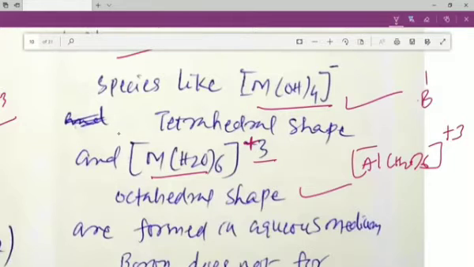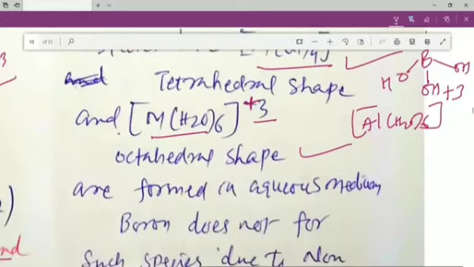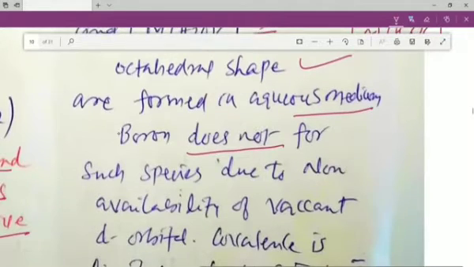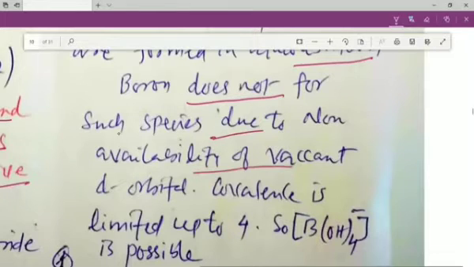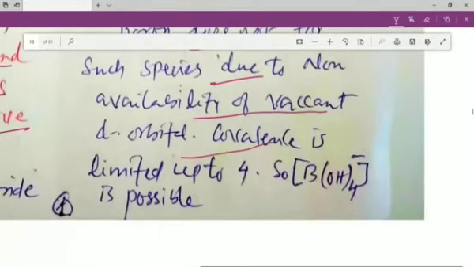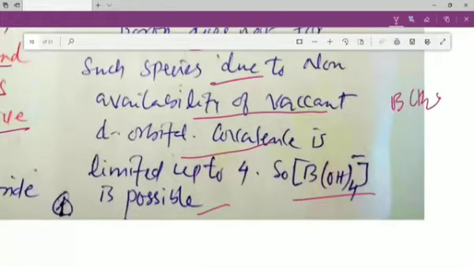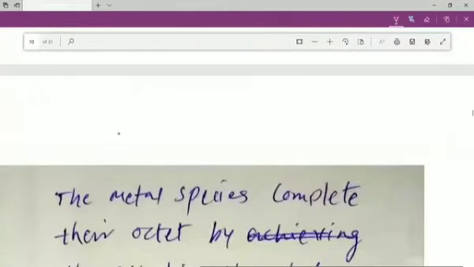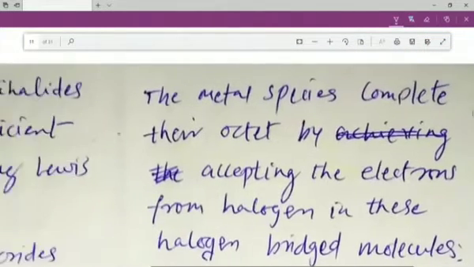And they form [M(OH)4]minus, which is tetrahedral. For example, if you look at [B(OH)4]minus, my dear students, this is the tetrahedral shape. These species are formed in the aqueous medium. Boron does not form such species due to non-availability of vacant d orbitals. Thus, [B(OH)4]minus is possible, but [B(H2O)6]3+ is not possible because the covalence of boron cannot be extended up to 6 because of the non-availability of vacant d orbitals in case of boron.